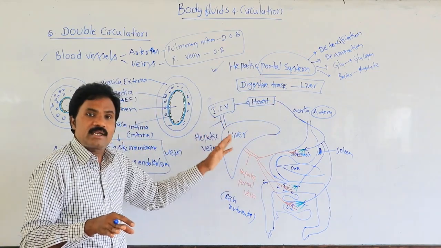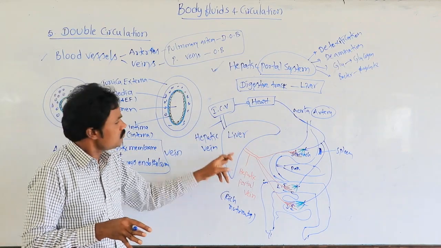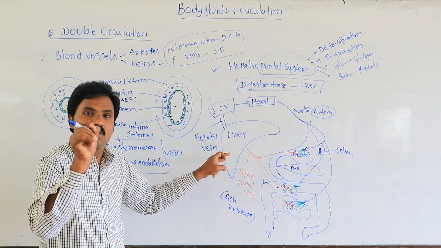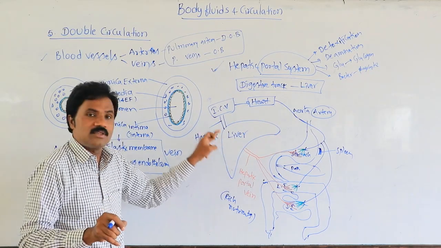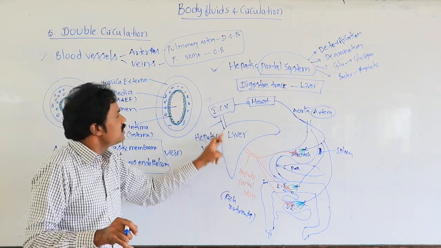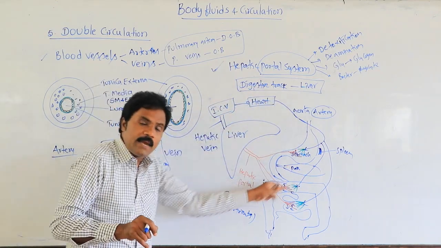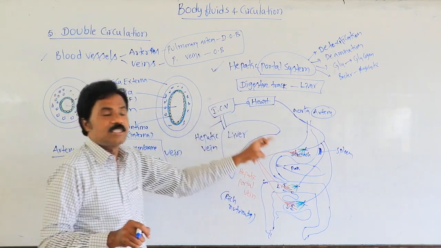Immediately it will act with phagocytic nature, because inside the liver specific cells, Kupffer cells, are present. They play a very crucial role. Then the blood is sent to the inferior caval vein, and from the inferior caval vein to the heart. So like this the hepatic portal system takes place.